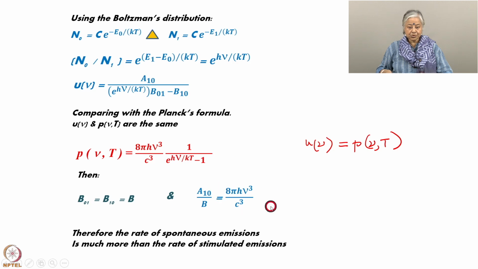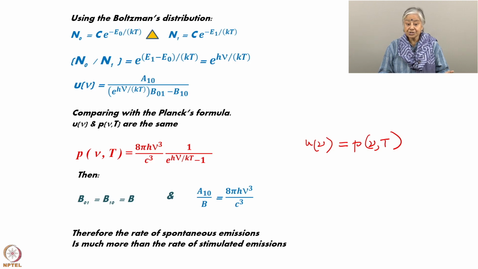Okay, this is obviously a positive number if you take A10 and B on this side. So, the rate of spontaneous emission is more than that of stimulated emission. That means spontaneous emission is occurring more than stimulated emission, and that is not what we want. Our lasing action needs more stimulated emission, or we want to capture all the stimulated emission and keep the spontaneous emission aside, or let it be less and less. Okay. That is our whole idea.